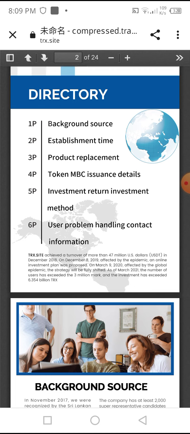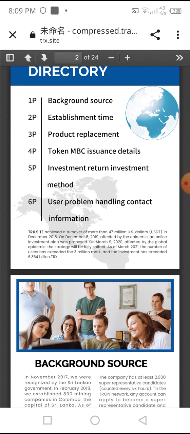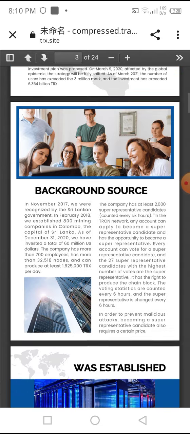On March 9, 2020, affected by the global epidemic, the strategy was fully shifted. As of March 2021, the number of users has exceeded the 3 million mark, and the investment has exceeded 6.354 billion TRX. And below you can see a background source.